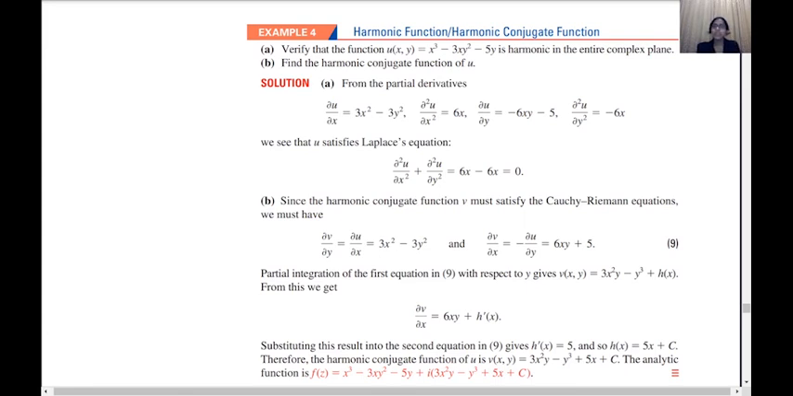We just have to keep in mind that the harmonic function and the harmonic conjugate function satisfy the Cauchy-Riemann equations. So this was a simple example which is given in your textbook, and we shall do more questions related to the same so that the concept is clear.